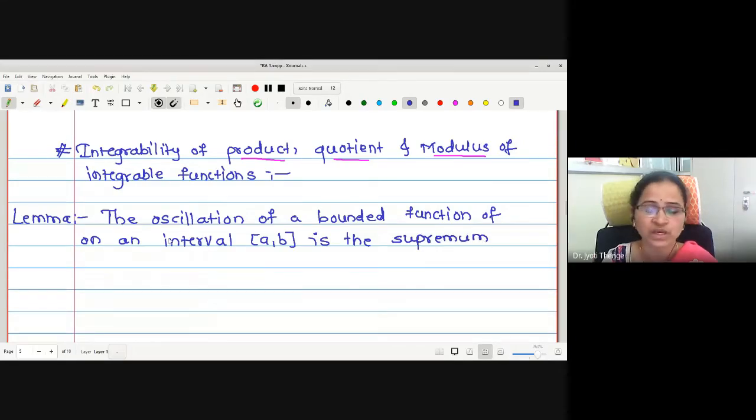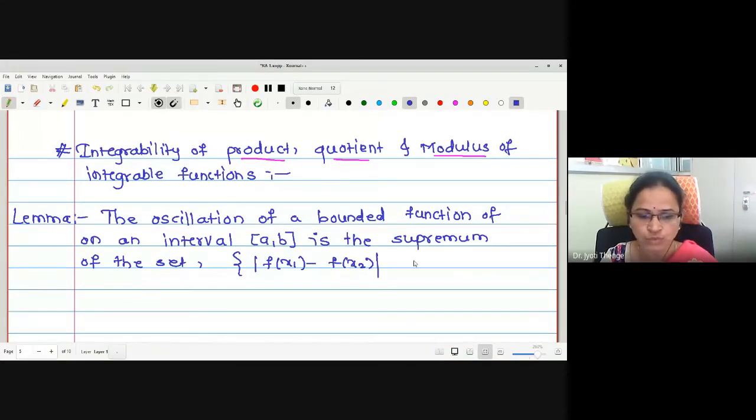Now we are proving the oscillation of a bounded function f on the closed interval [a, b] is the supremum of the set, the set of mod f(x1) minus f(x2), where x1, x2 belong to the closed interval [a, b].